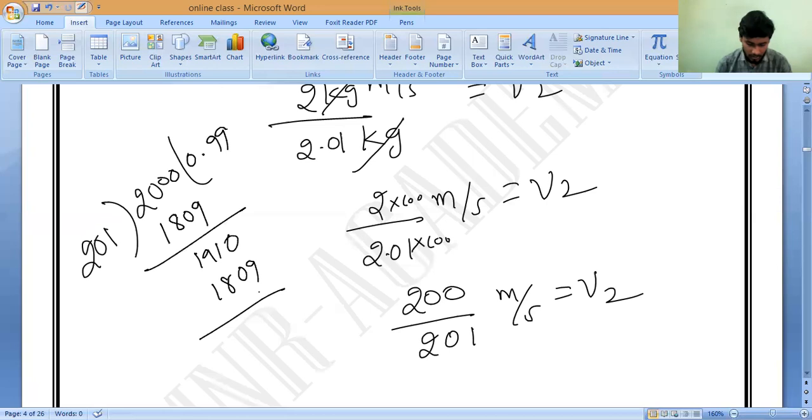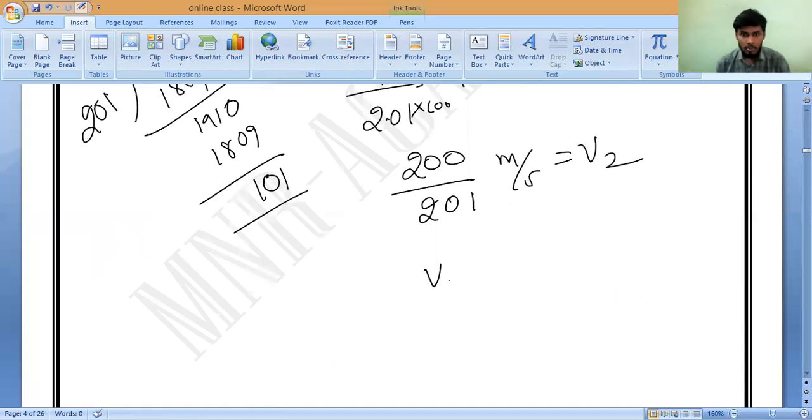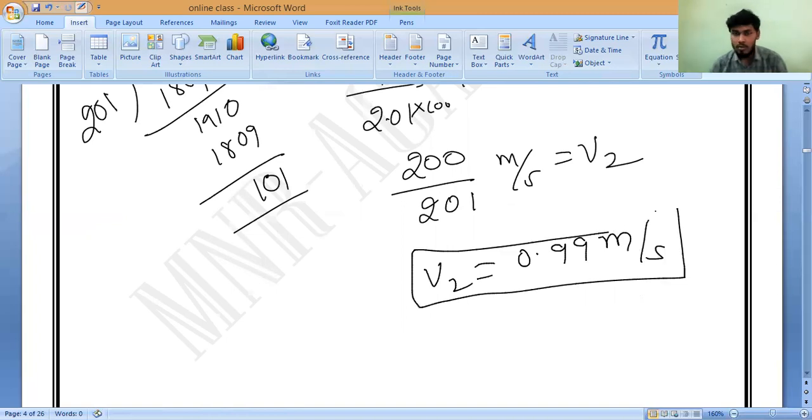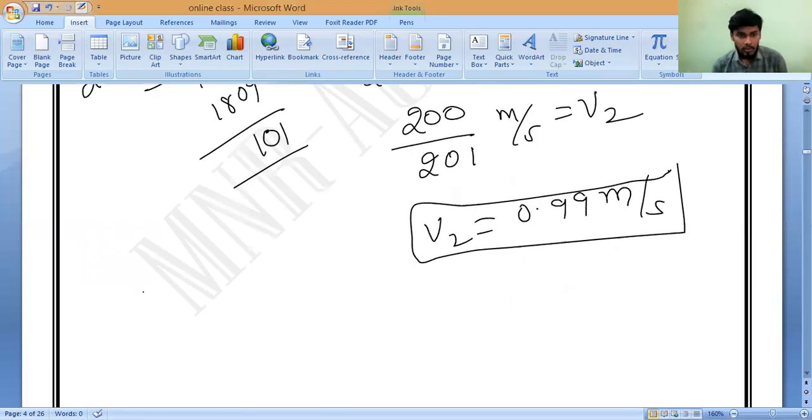So 1910 minus 1809 will come again 101. So leave it, no issues. Which is equal to how much? V2 equals to 0.99 meter per second. That's all. So this is the velocity acquired by the body, you can write 0.99, not 0.95.